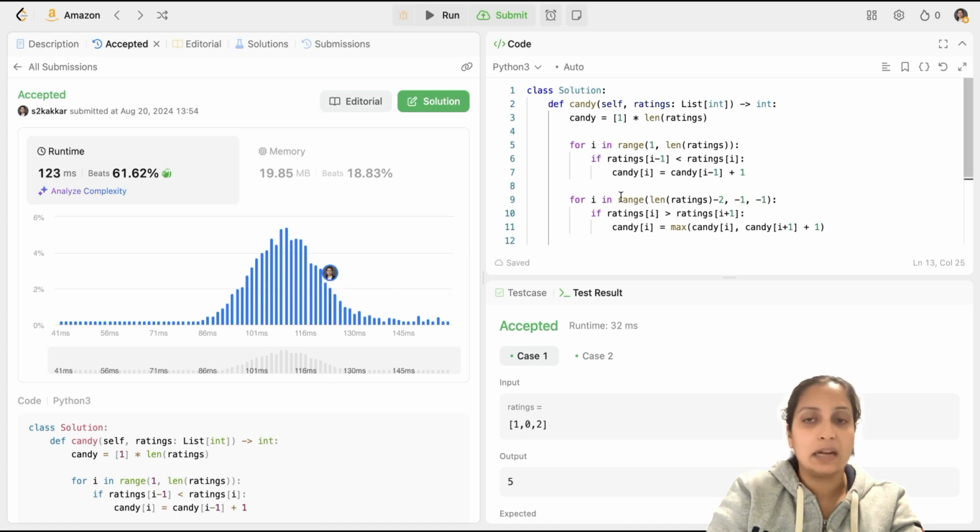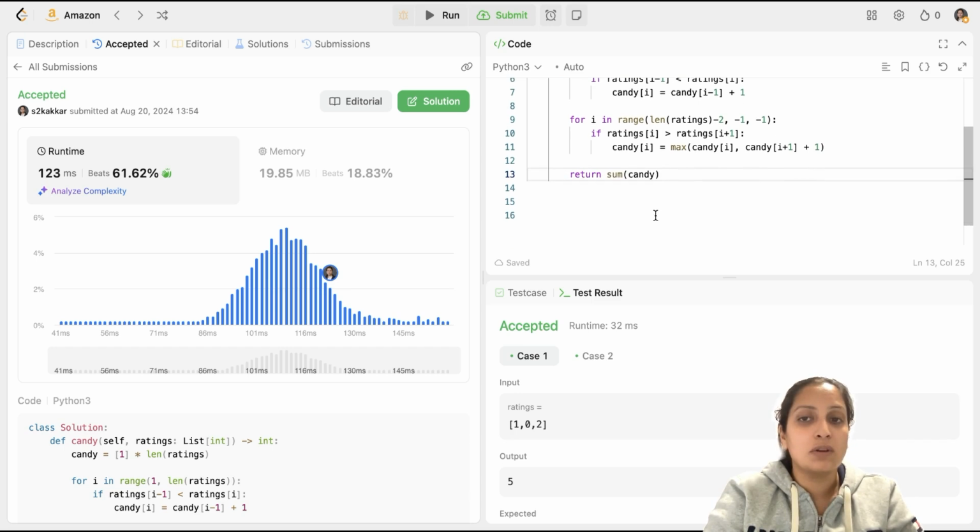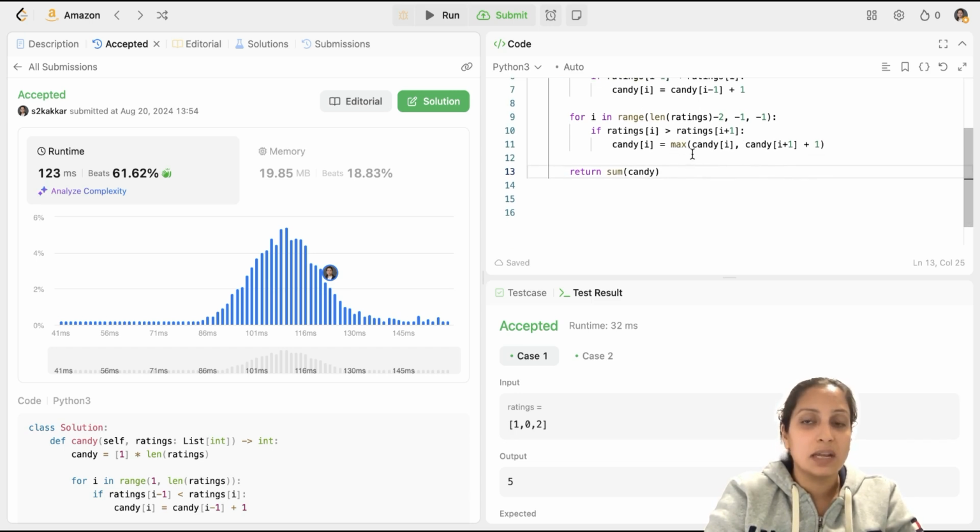Here we have a linear time complexity solution. We are doing 2 passes, one left pass and one right pass, just skipping the starting indices for both because they don't have left and right neighbors respectively. And we also take a max here rather than just taking the neighbor's carry value and adding 1, because the current value might already be more than that. Okay. So I hope you understand the solution.